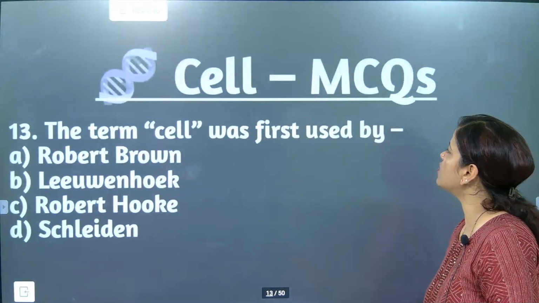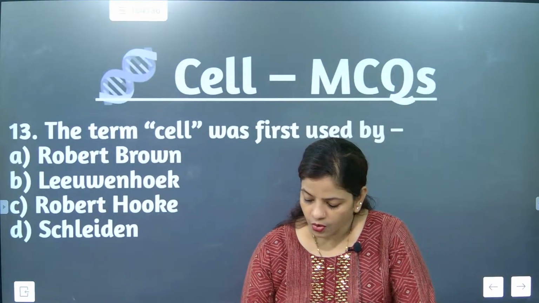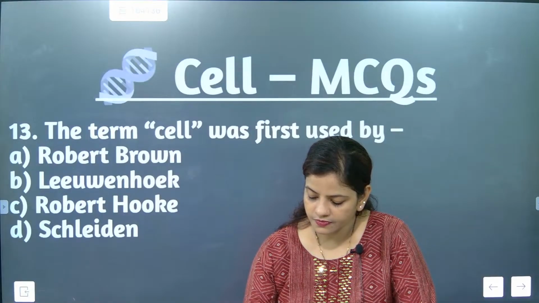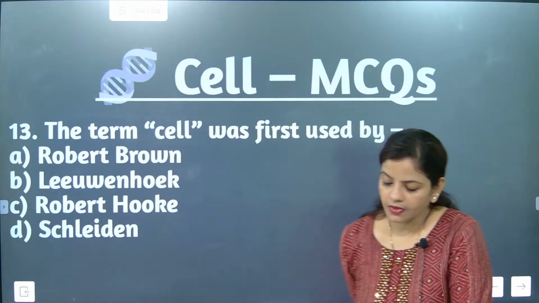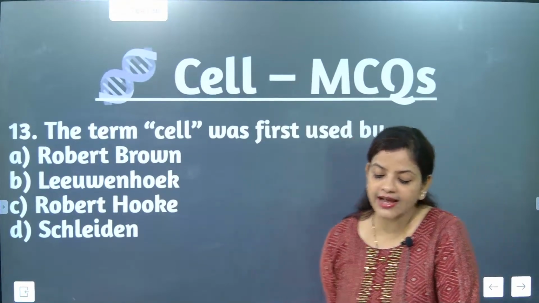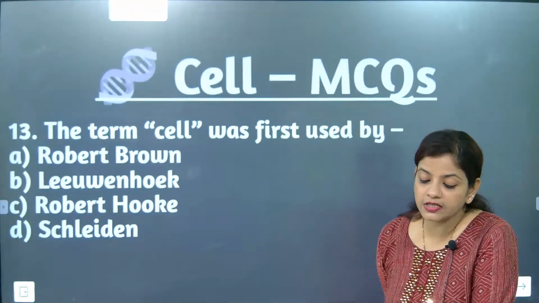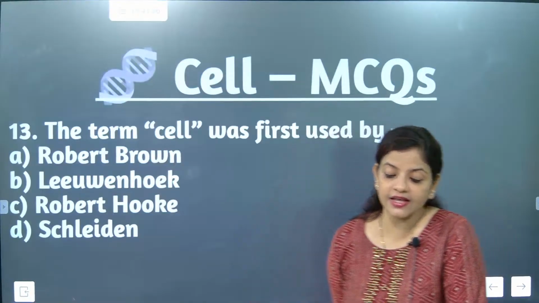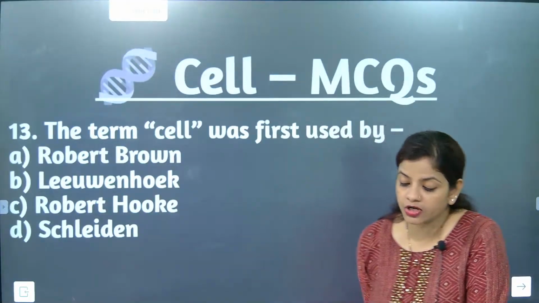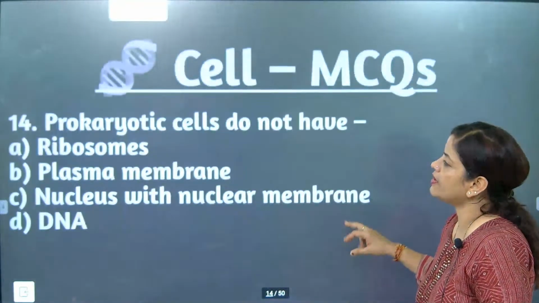Go for this. The term cell was first used by whom? Who used this word first? Question number 13. Robert Hooke is the correct answer. Robert Hooke or Robert Brown? Robert Brown talked about the nucleus, and Robert Hooke used the word cell. So don't get confused about the content. When both names come, mistakes happen.